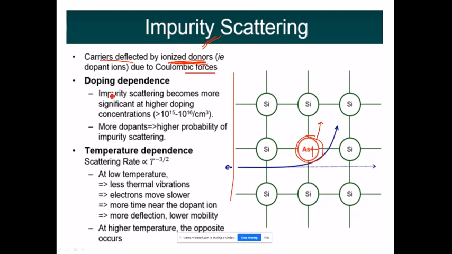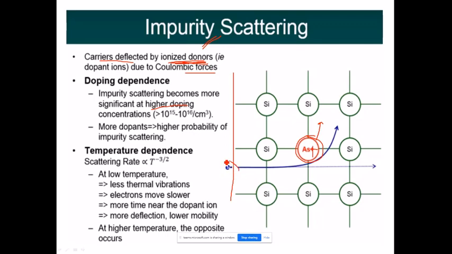So the doping dependency of the scattering is nothing but impurity scattering. It will be more significant at higher doping. Why higher doping? Now, let me tell you why the electron is getting deflected here.